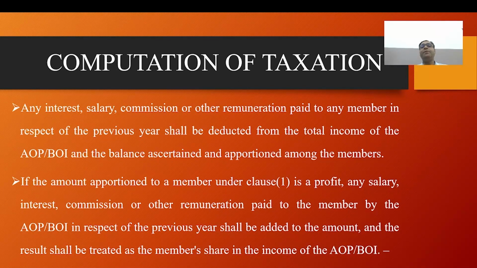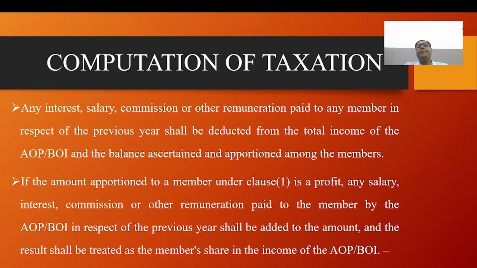If the amount apportioned to a member under clause 1 is a profit, any salary, interest, commission, or other remuneration paid to the member by the AOP and BOI in respect of the previous year shall be added to the amount, and the result shall be treated as the member's share in the income of the AOP and BOI.